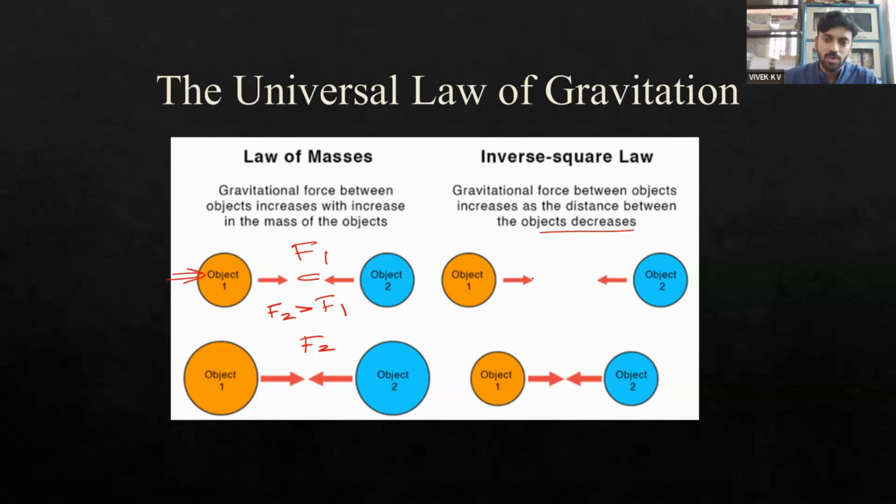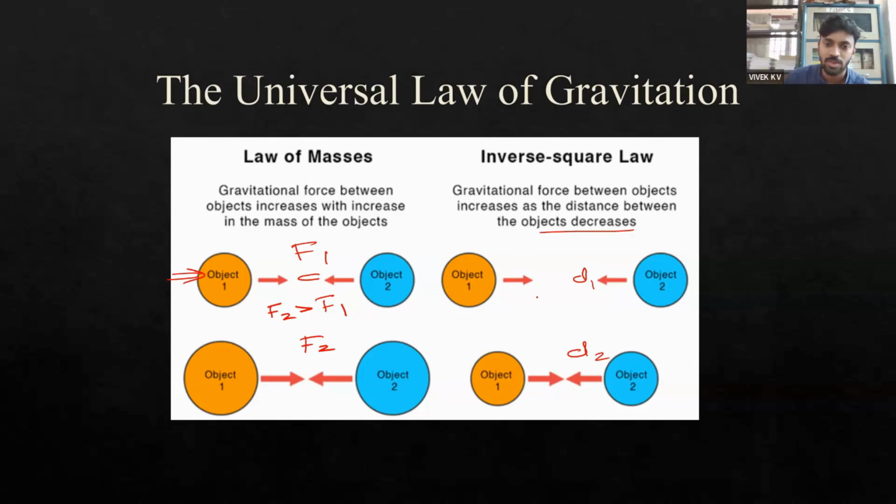Now if you look at the second case, the inverse square law, we have the same objects having the same masses, but the factor we are changing here is the distance of separation. In the first case, the distance of separation is more, whereas in the second case, the distance of separation is lesser. Here the masses are constant, and we know it is the inverse square law, which means if the distance of separation is larger, the gravitational force will be lesser.